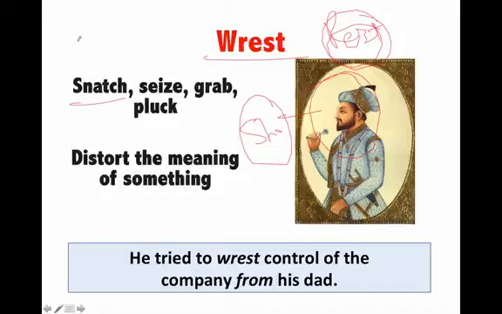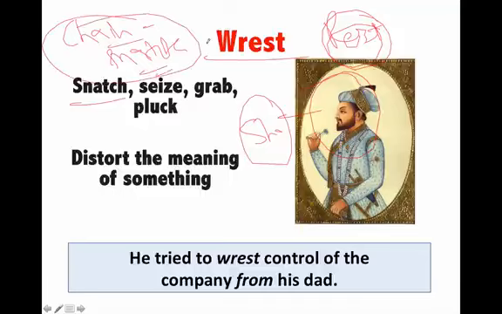So to snatch, you must have heard the word chain snatcher. So these are the felons who pull your chains from your throat and suddenly they run away. So snatch means to seize or to grab something, to pluck like a flower. Pluck, we generally use for a flower when you uproot something. So all these words show a sense of detachment.